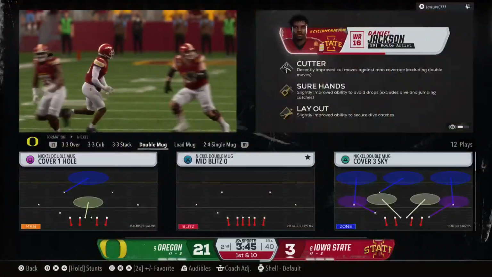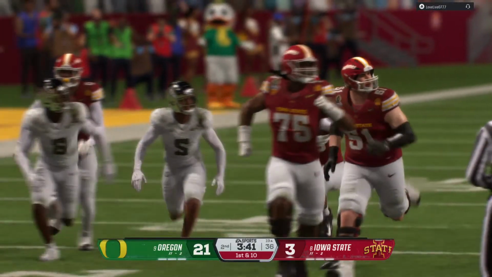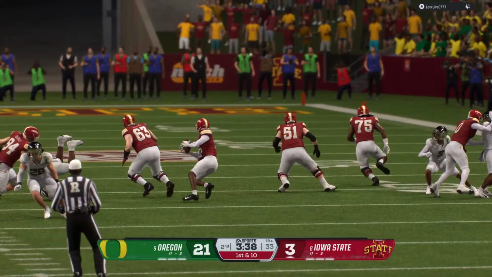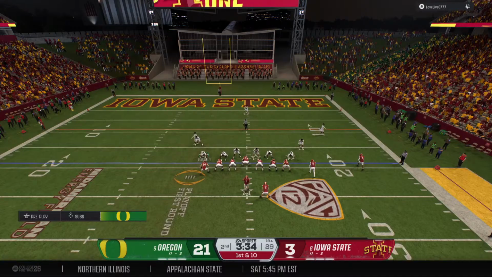Chris, we're still early in this game, and you can already sense the chemistry between this quarterback and the wide receiver. These two just make it look so easy. Offense beginning to click on this drive as they try to reach the end zone for the first time today.